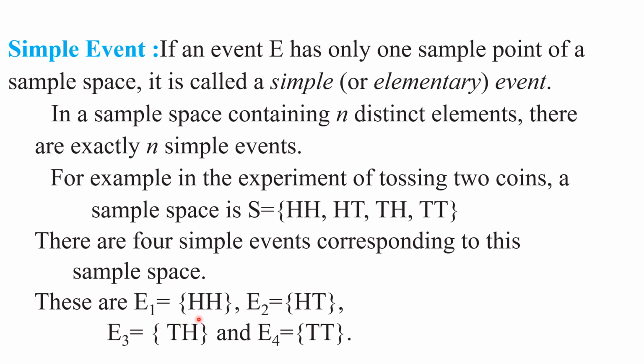So the first element is one event, the second element is another event, the third element is another event, and the fourth element is another event. All these four events are said to be simple events or elementary events. Understood this point, my children? Right. So we have discussed what is meant by a simple event.